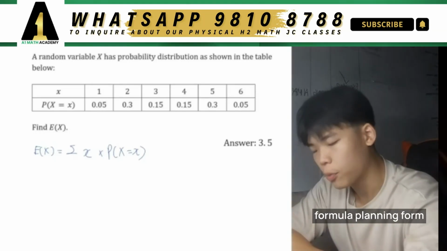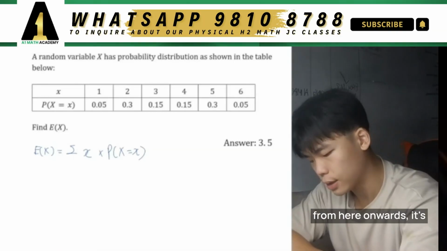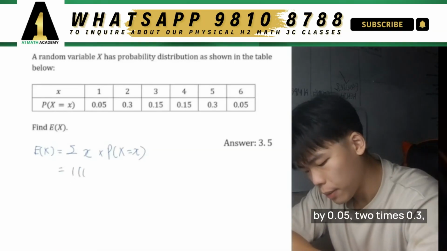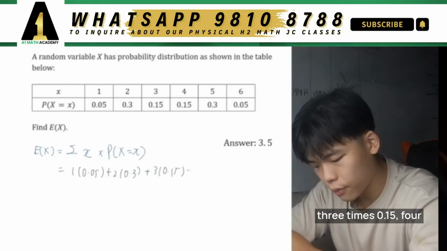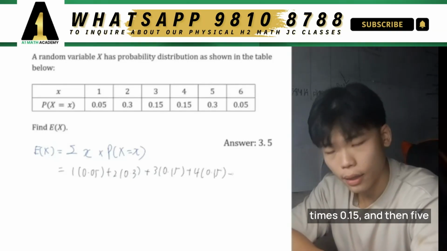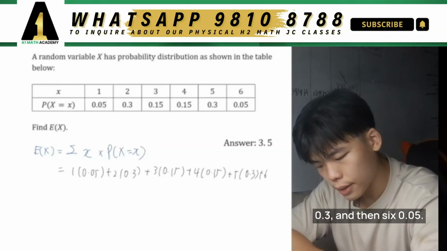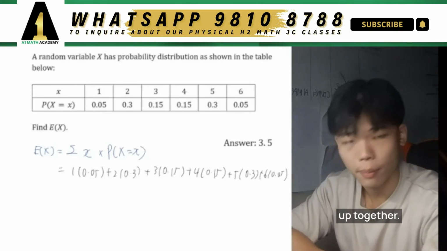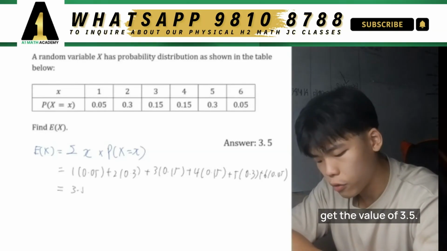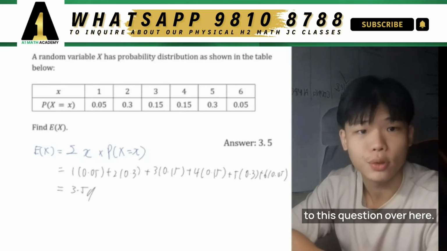And applying the formula is actually very simple from here onwards. It's just taking 1 multiplied by 0.05, 2 times 0.3, 3 times 0.15, 4 times 0.15, and then 5 times 0.3, and then 6 times 0.05. Right, just sum all of them up together, and eventually you get a value of 3.5, and that's the final answer to this question over here.